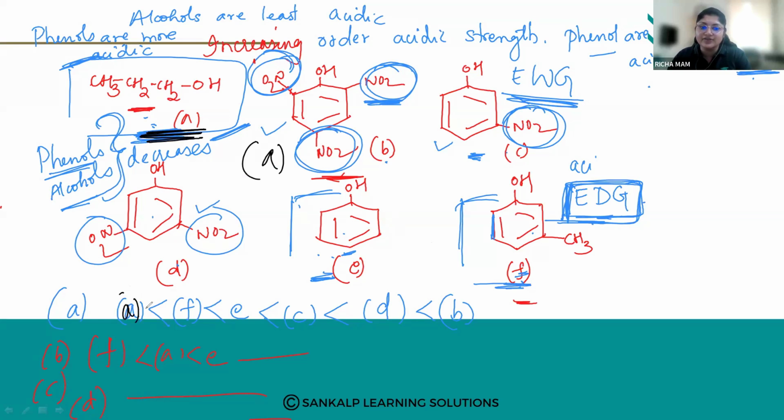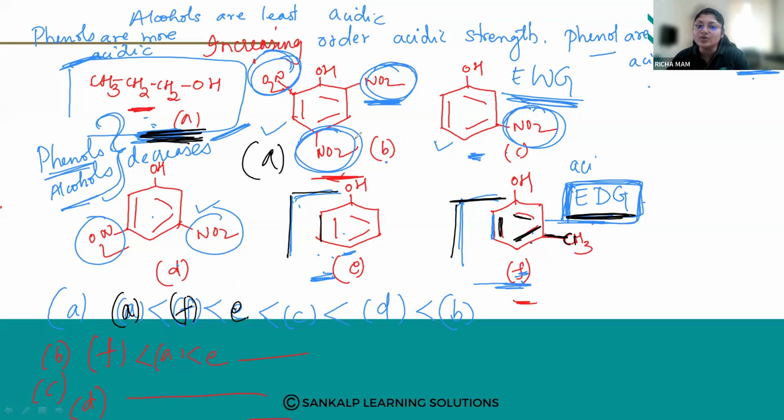So we have taken A first. Alcohols are the least. Then comes your phenol. Now between phenol and paracresol, because of the presence of an electron donating group, what we have just seen is that paracresol is less acidic. So this will come next. Now phenol will come.